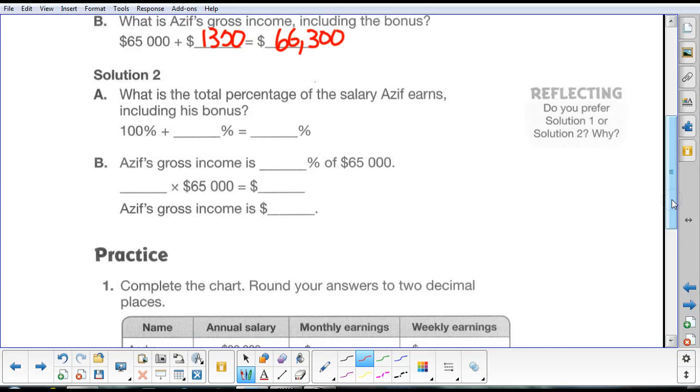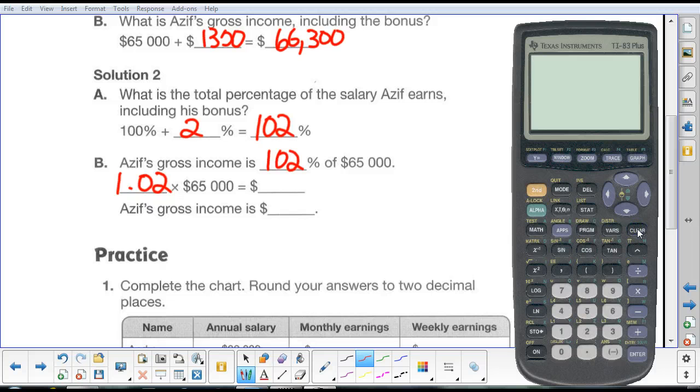There's another way you can do it by using a total percentage. Okay, so 100% is his salary, plus the 2% bonus. That means he's going to get paid 102%. So Azif's gross income is 102% of 65,000. 102% is 1.02 times 65,000.